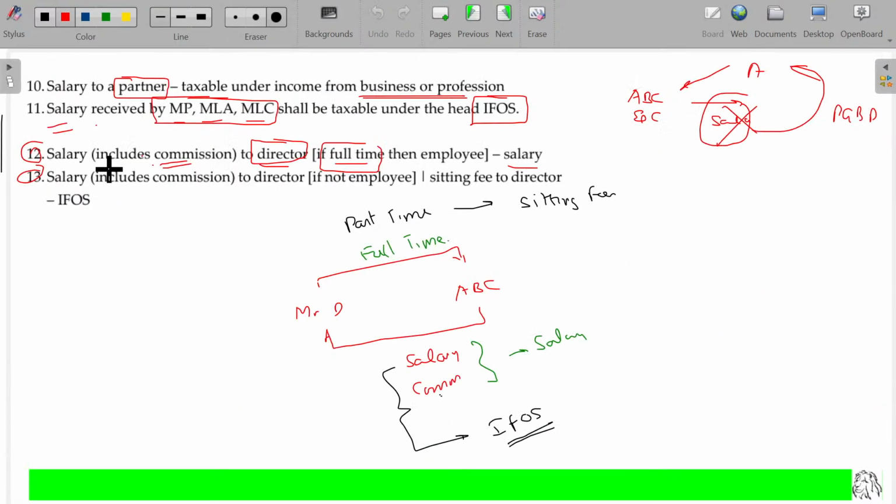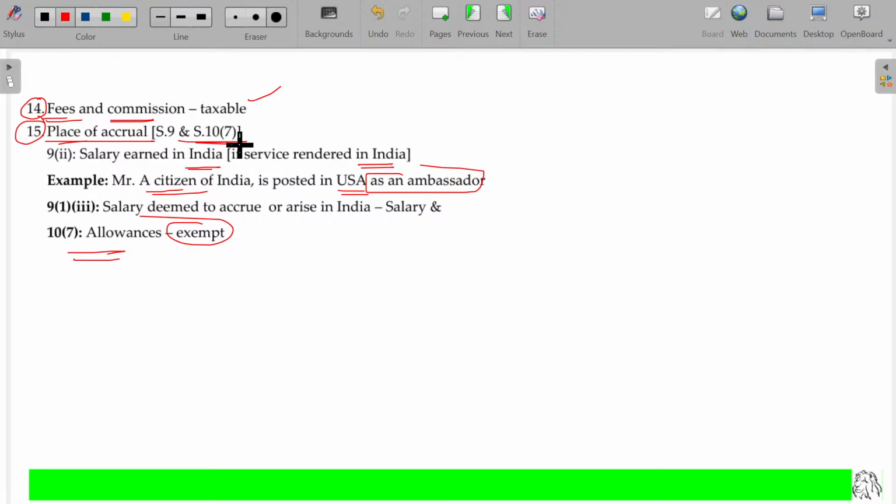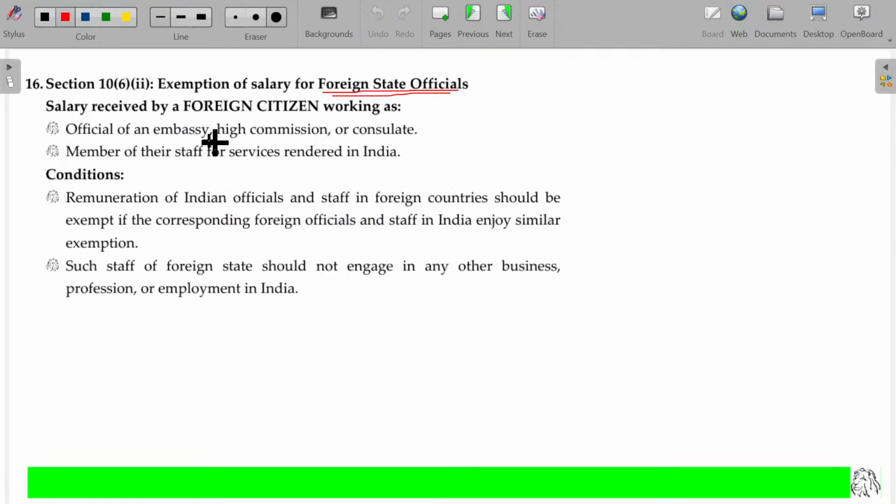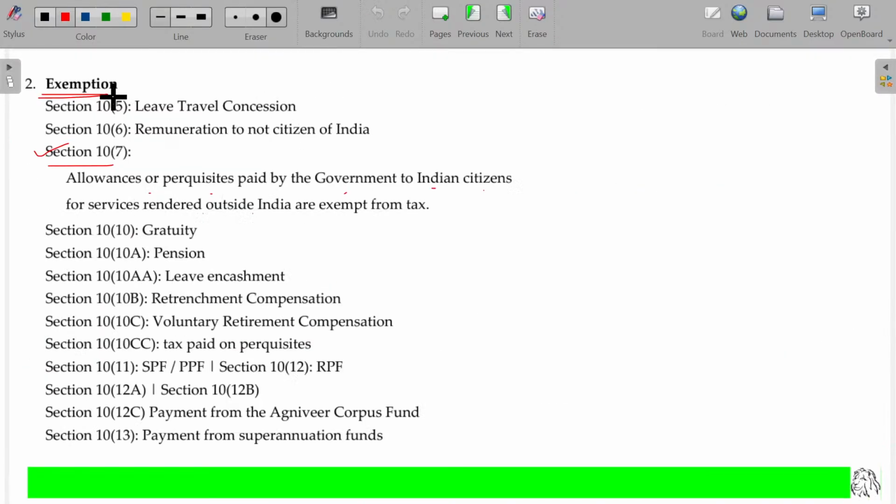Apart from that, this is all about section 10 clause 7. Apart from that, section 10 clause 6. Section 10 clause 6, this one. Remuneration to non-citizen of India. Okay.